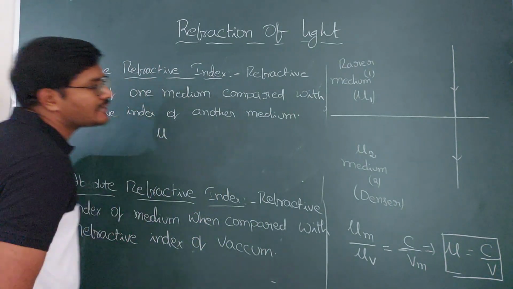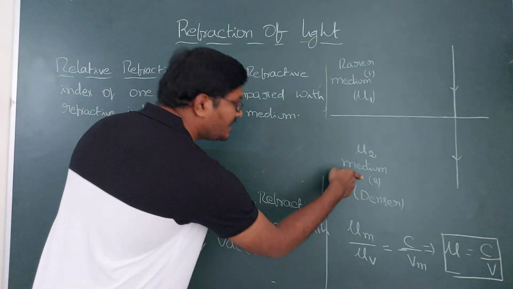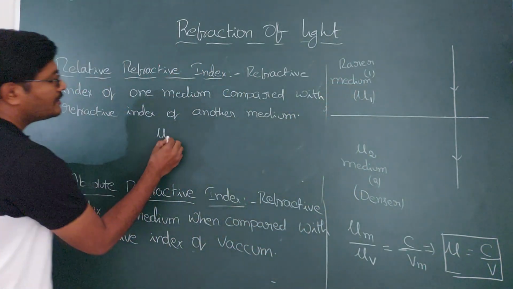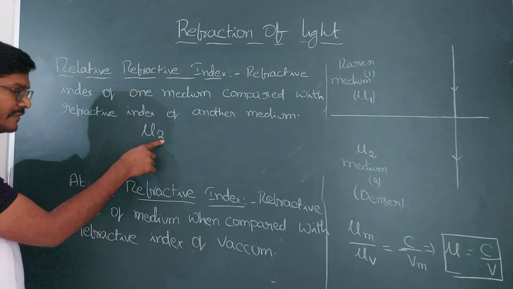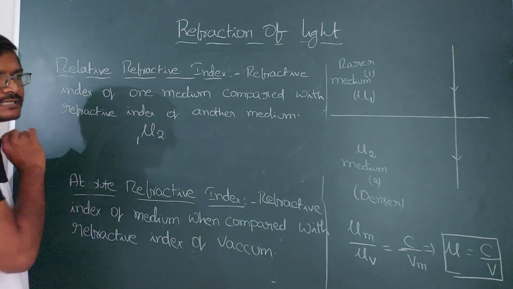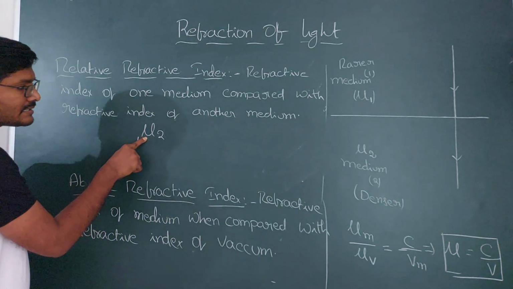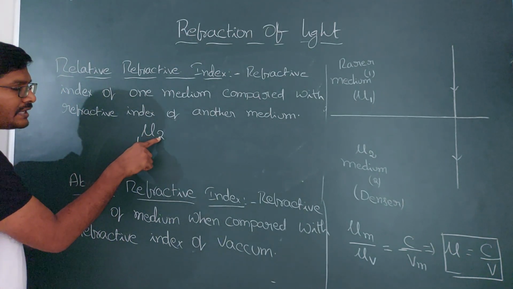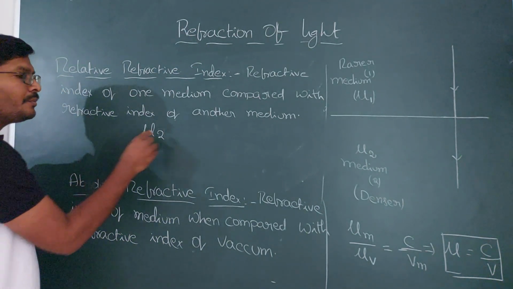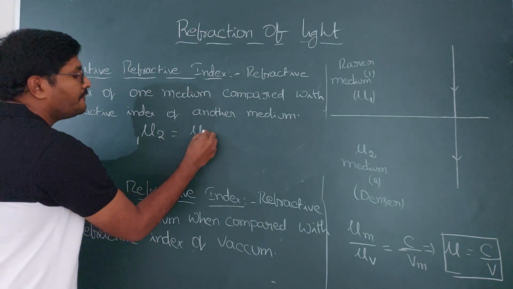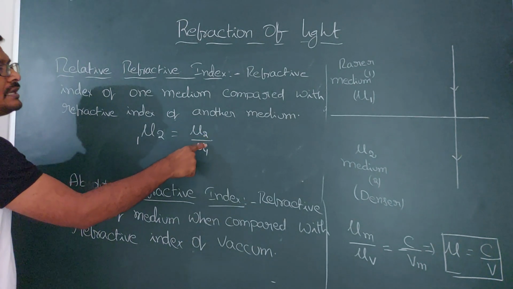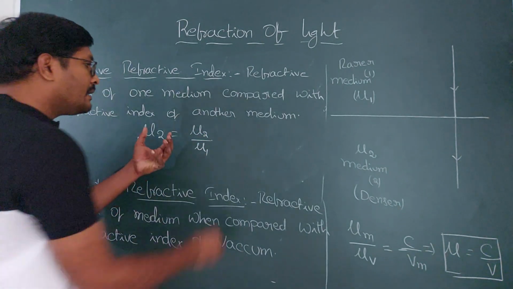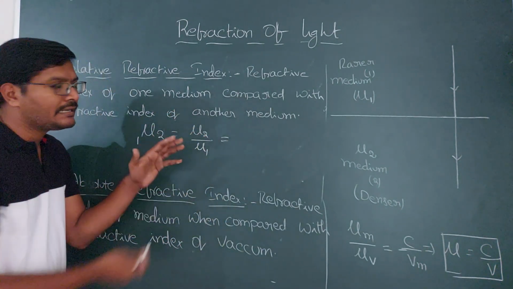So refractive index, now I am comparing the refractive index of medium 2 with medium 1. This is said to be the refractive index of medium 2 with respect to medium 1, where the medium you compare with always goes in the denominator. Then you will get the velocities relation.